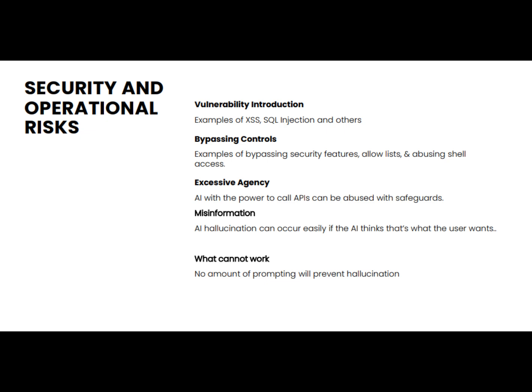A major concern is when a hallucinating agent has excessive agency, meaning it has the power to call APIs or control real-world systems. If such an agent isn't properly constrained, it could make unauthorized changes to critical systems such as environmental controls, leading to disasters that affect health and safety. Hallucinations are a core driver of misinformation, making it dangerous to blindly trust AI outputs without cross-referencing them against reliable sources.